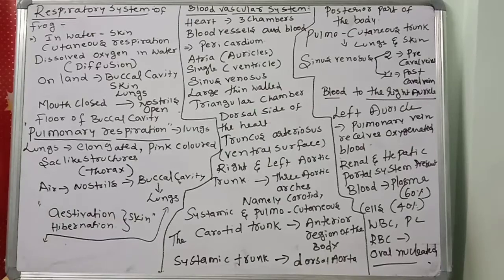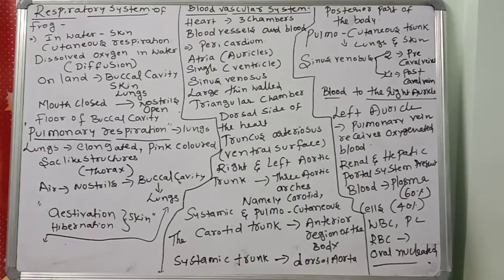You know very well the respiration which occurs through the skin is called cutaneous respiration. The respiration which occurs through the lungs is called pulmonary respiration, through gills is called branchial respiration, and through skin is called cutaneous respiration. So the frog performs these many types of respiration. Now we are going to check how they are performed.